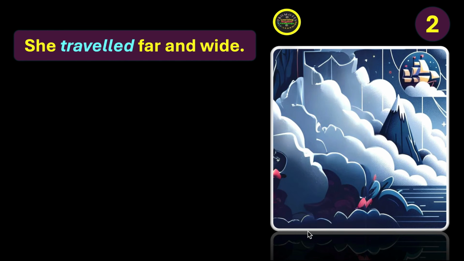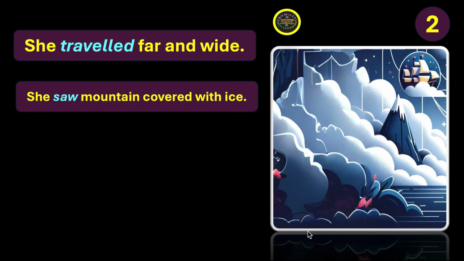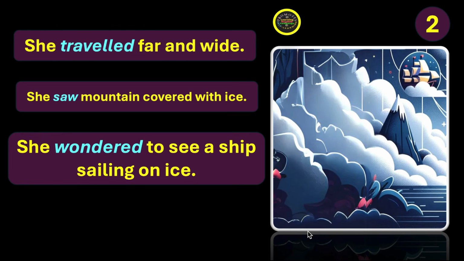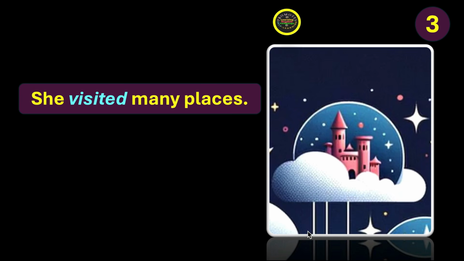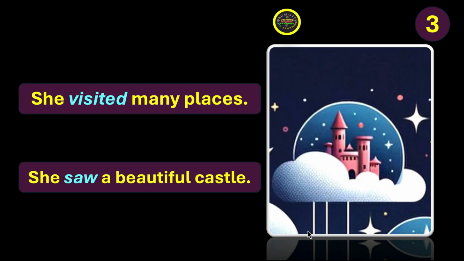Image 2. She traveled far and wide. She saw mountain covered with ice. She wondered to see a ship sailing on ice. The sight thrilled her. Image 3. She visited many places. She saw a beautiful castle.